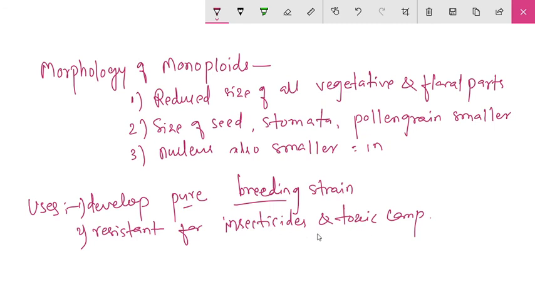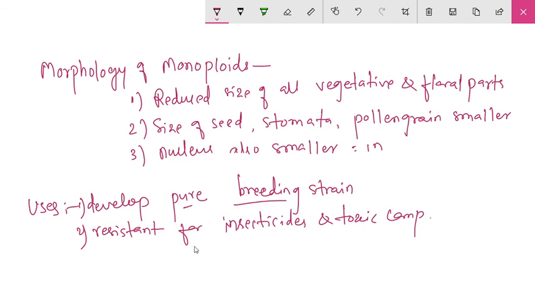So we can maintain them by using insecticides and toxic compounds to kill the other plants which are growing along with them.